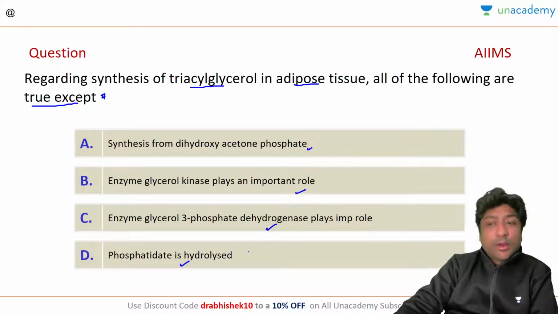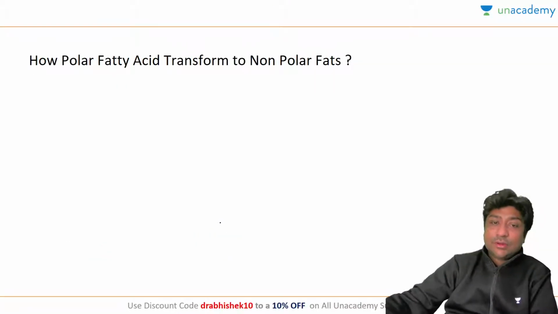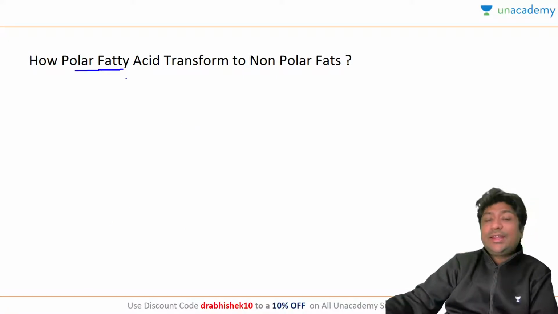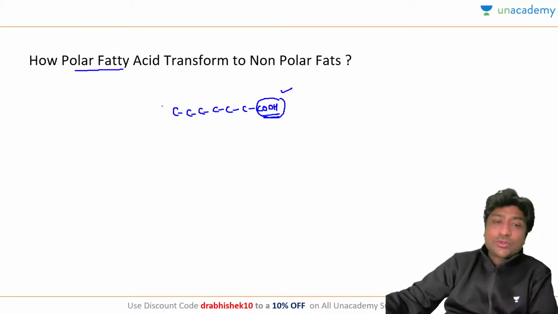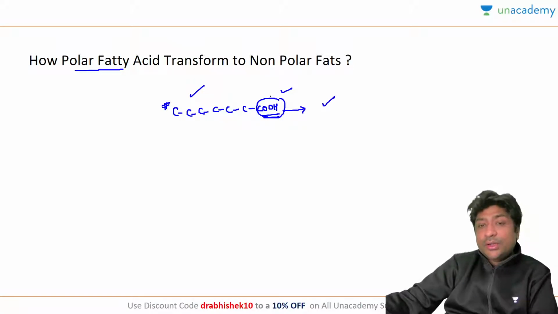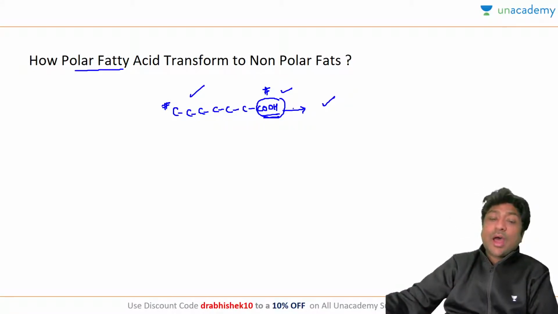Now we'll go to the theory. Let's start by understanding triacylglycerol. To understand triacylglycerol, you have to understand an important concept: fatty acids are polar molecules. This is a fatty acid, and one end of the fatty acid has a very active functional group, the COOH. Whenever metabolism has to happen for the fatty acid, this is good. But when the fatty acid has to be stored or transported, this COOH is a very reactive group, so it has to be converted into a non-reactive group so that it can be stored. And how is this achieved?